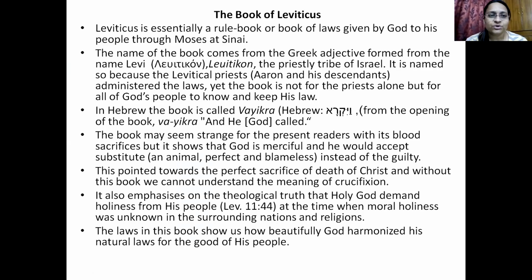The book of Leviticus is actually a rule book. It is a book of laws, full of laws. It is rules and regulations and laws given by God to Moses on Mount Sinai. All these laws given in the book of Leviticus, Moses received on Mount Sinai for the people of Israel.